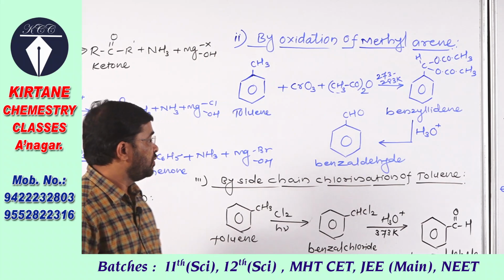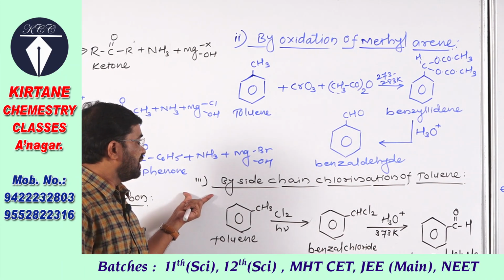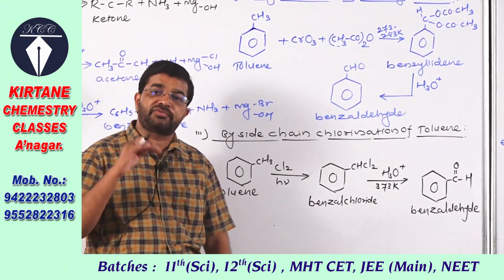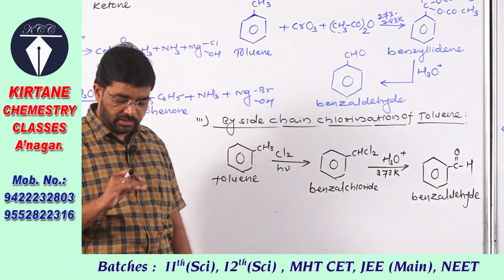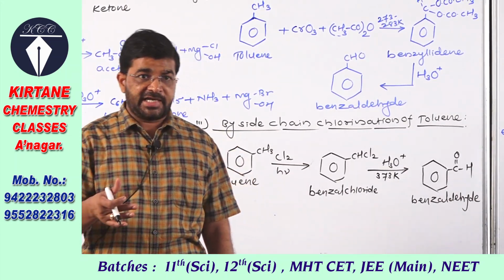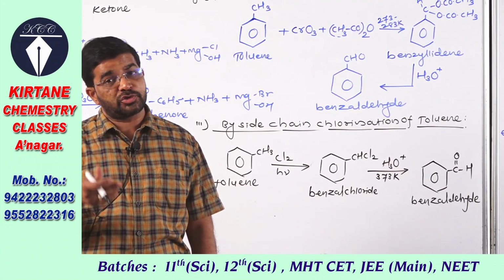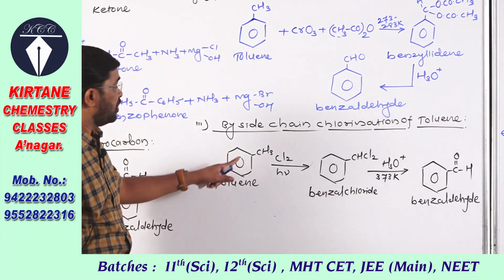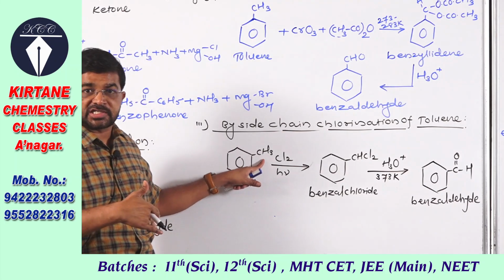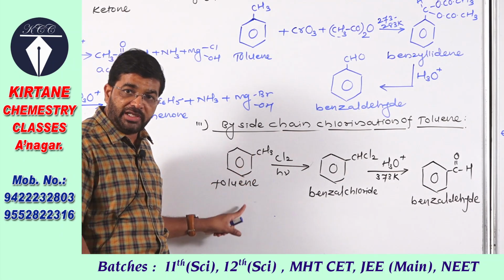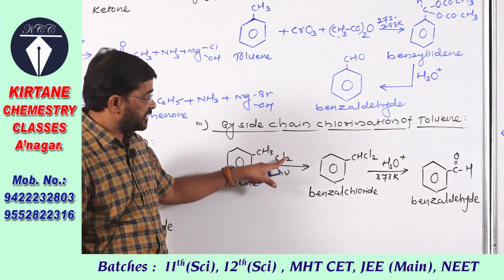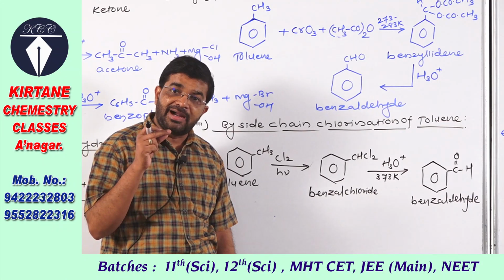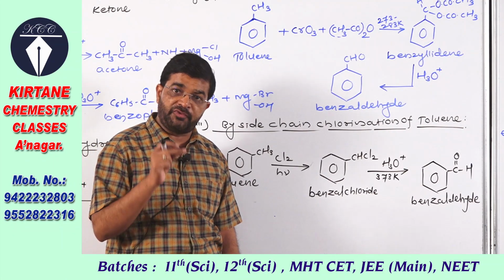One more reaction to prepare benzaldehyde is by side chain chlorination of toluene. In toluene, the side chain is the methyl group attached to benzene. So chlorination of this side chain takes place when toluene or methyl benzene is treated with chlorine in the presence of ultraviolet light or diffuse sunlight.